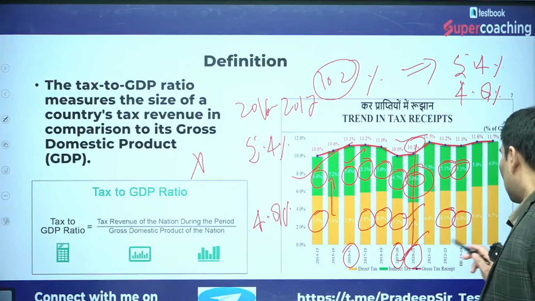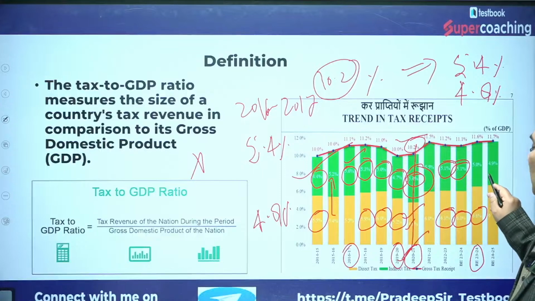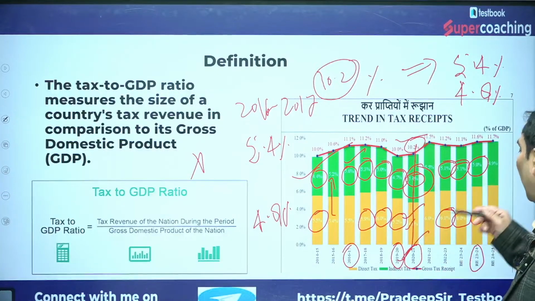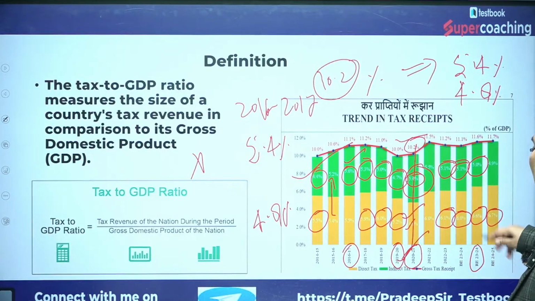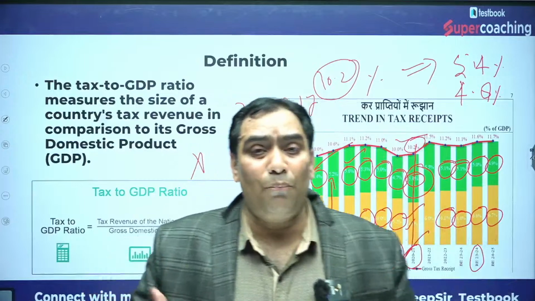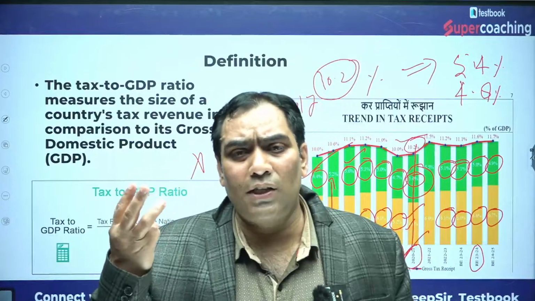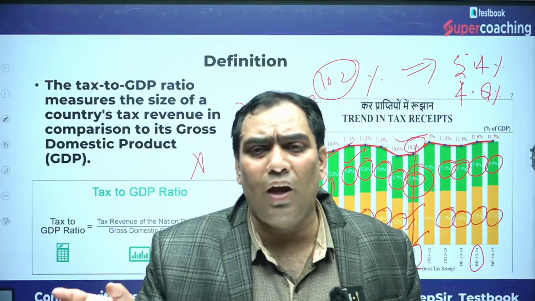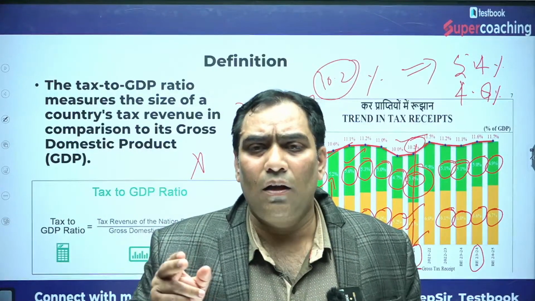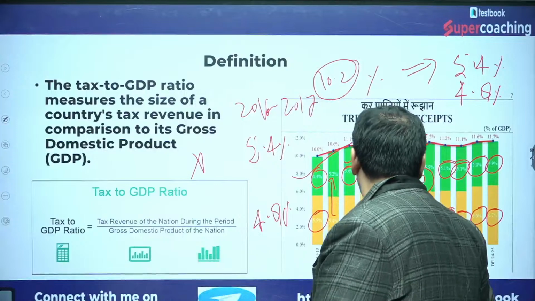Again, in 2023 direct tax has contributed 6.6%, whereas indirect taxes has contributed 5%. And in the coming financial year, they are expecting that direct taxes will contribute more in comparison to indirect taxes. So they are not going to ask you figures, be very clear. They will ask about the trend only, and there can only be two statements. That throughout the last 5 years, 10 years, the contribution of direct taxes is always more than indirect taxes, which is going to be wrong, because of 2021.